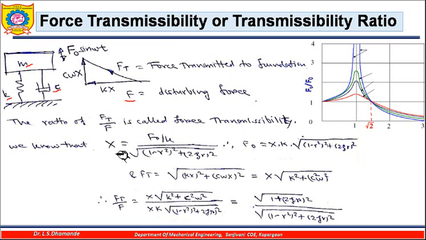We know that the displacement of forced vibration is given by x equal to F0 by k upon square root of [(1 − r²)]² plus [2ζr]², and from this expression we can get the value of F0.